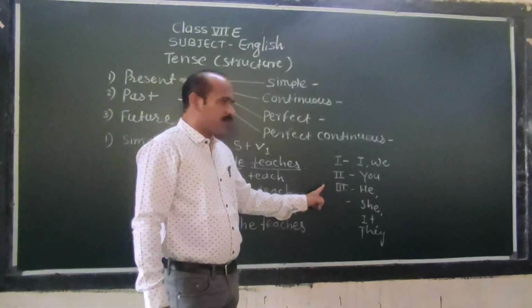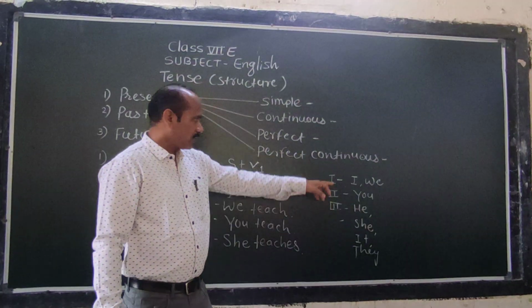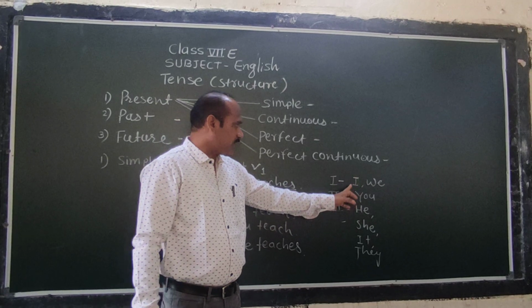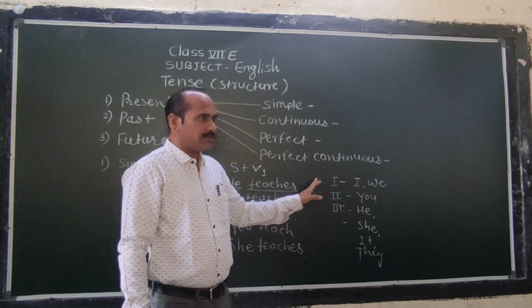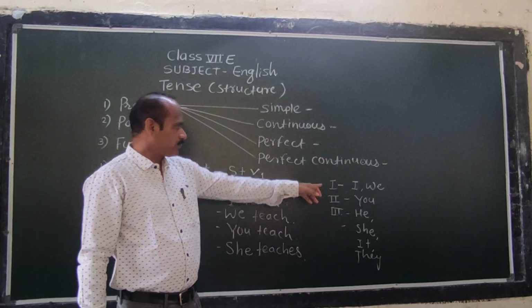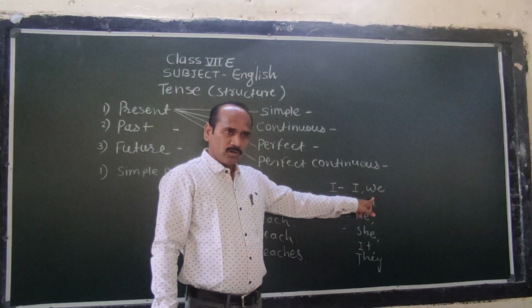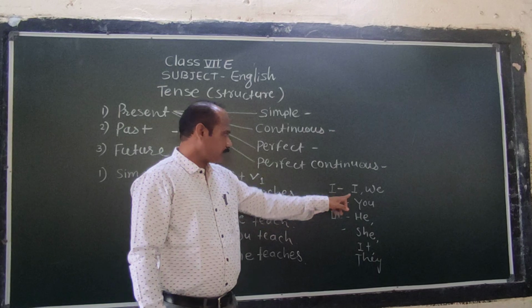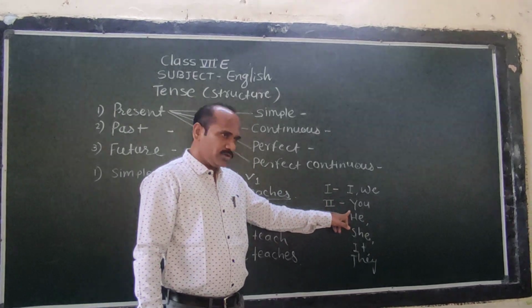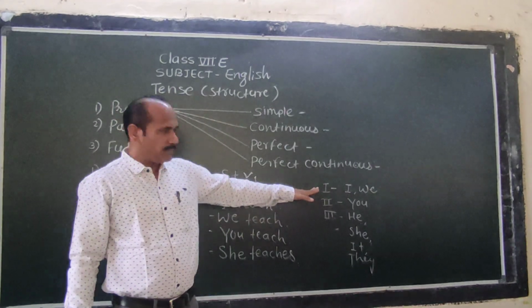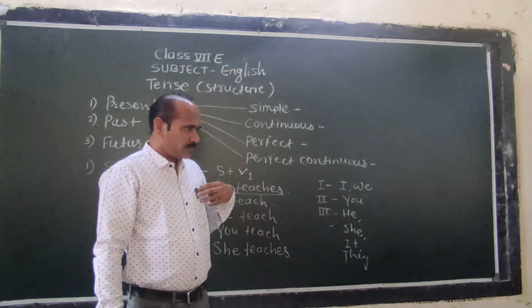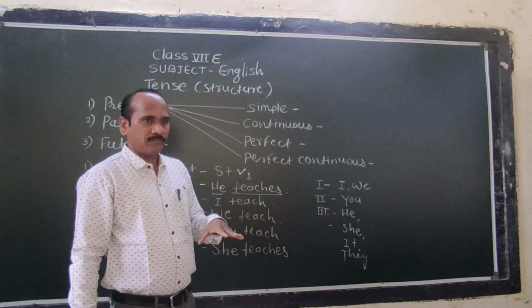So these are the first person, second person, and third person. You must learn all these things. I and we, these are the first person pronouns. I is singular first person pronoun and we is plural. Then second person, you. First person means we say for myself or ourselves.